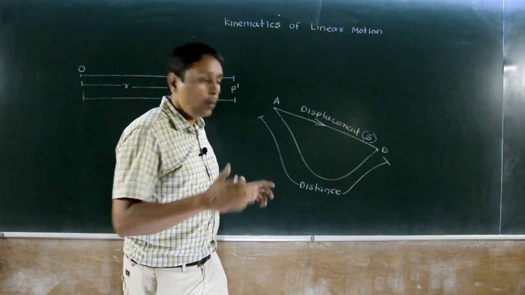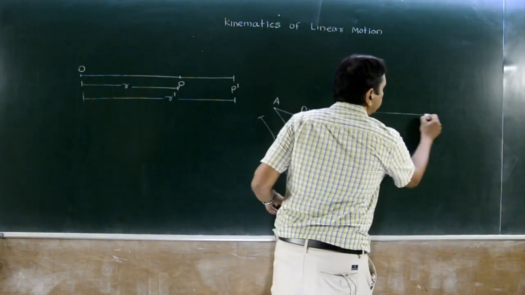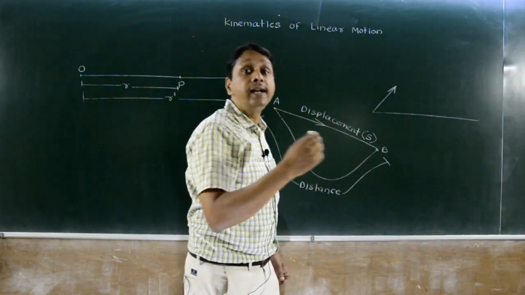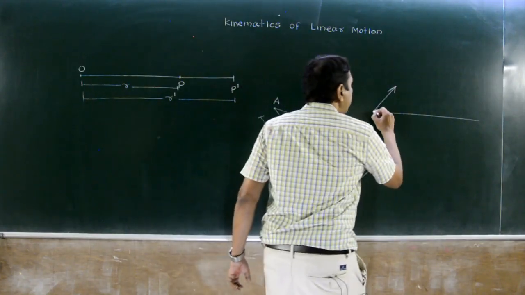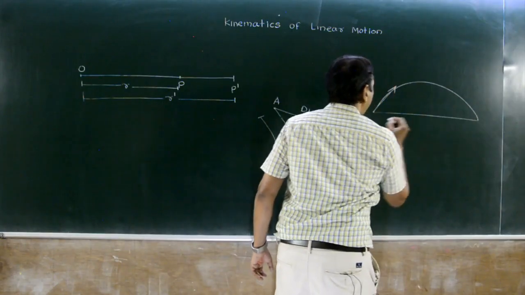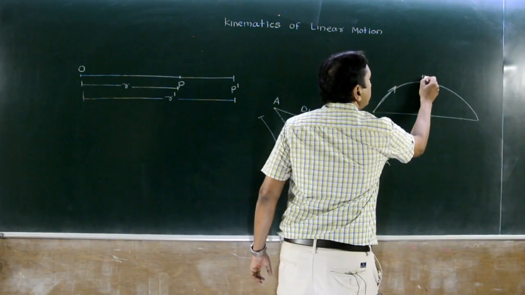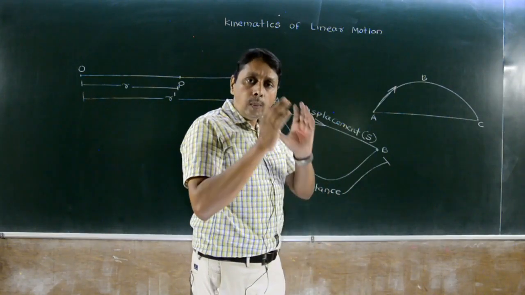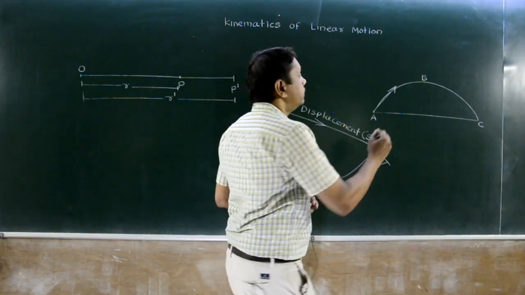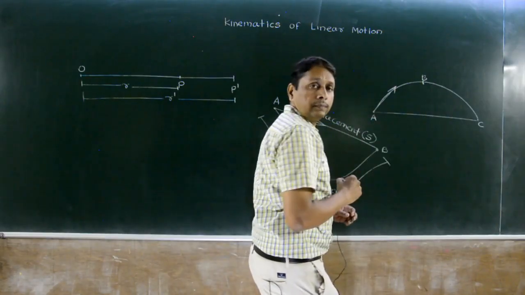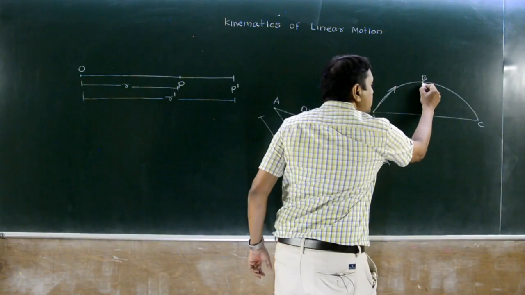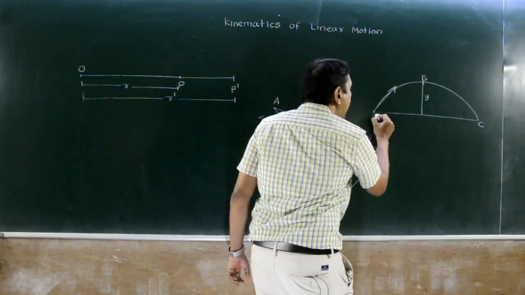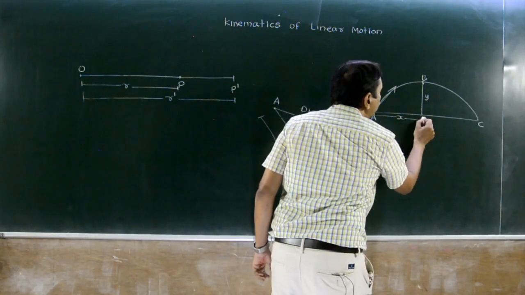Okay. One more example, projectile. When an object is thrown in space at an angle other than 90 degree, then it will trace this path. Let's say path A, B, C. When we consider motion from A to B, we have this as vertical displacement and this much as horizontal displacement.